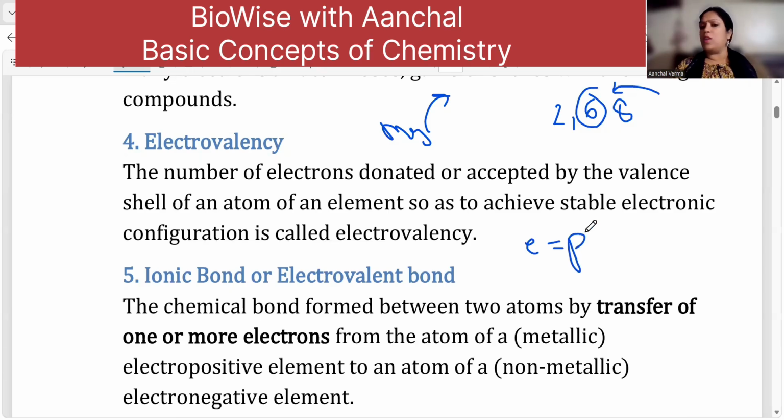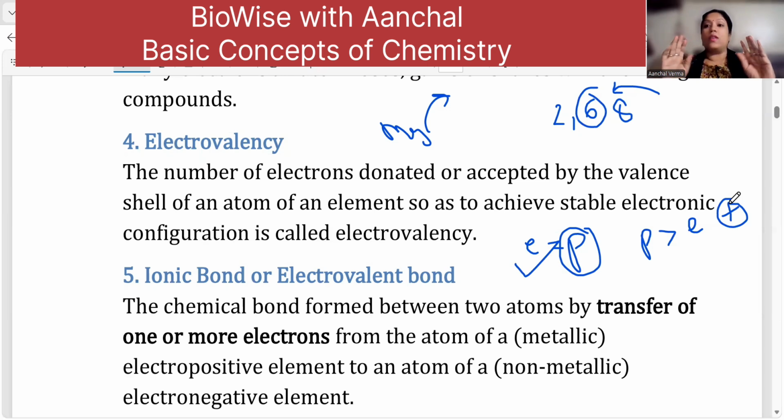So the protons are not going to change; they are there in the nucleus. When an atom gives away electrons, that is, an electron leaves the atom, the protons are going to exceed the electrons. In that case, there is an acquisition of a positive charge. All the metals have 1, 2, or 3 electrons in the outermost orbit, so they have the tendency to give away the electrons and acquire a positive charge because of the excess of protons in the nucleus. So it forms cations.